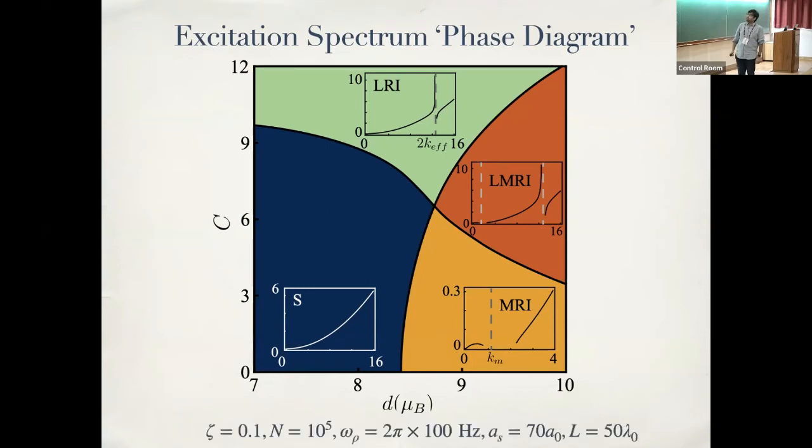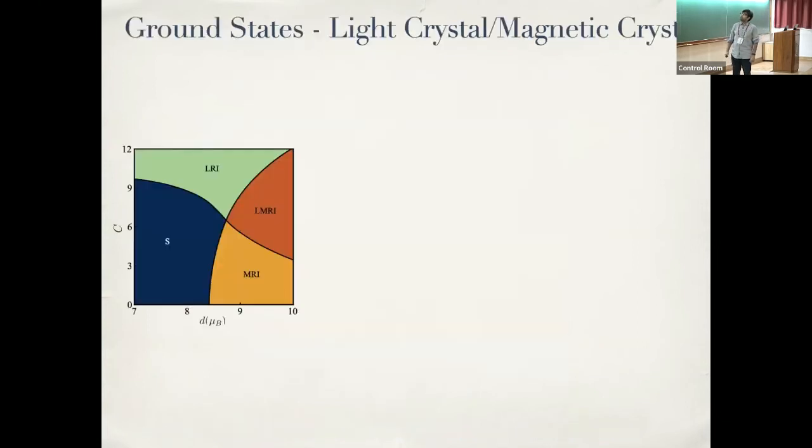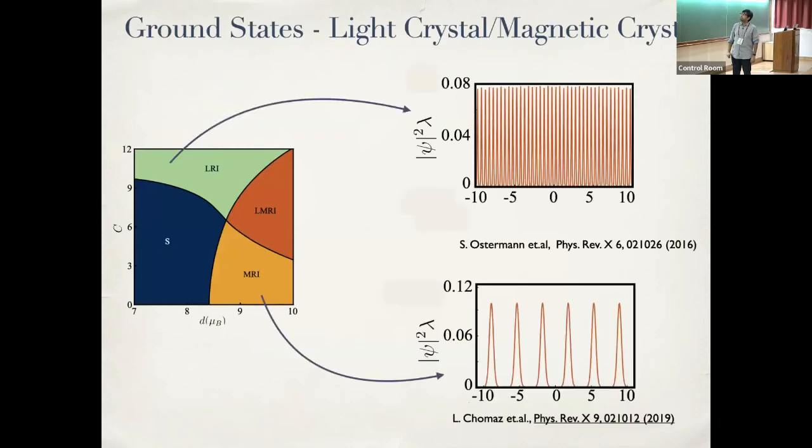Let me finish the last thing I want to show, because I think I'm out of time, right? Yeah, so let me just show what density patterns you can get. These are the usual density patterns. This is a light supersolid. This is your array of droplets with magnets. On the other hand,